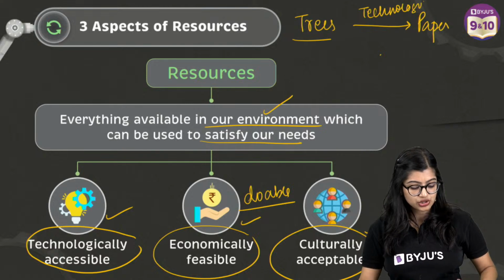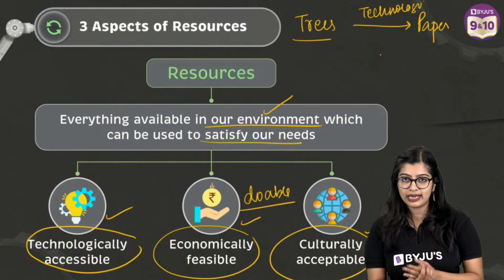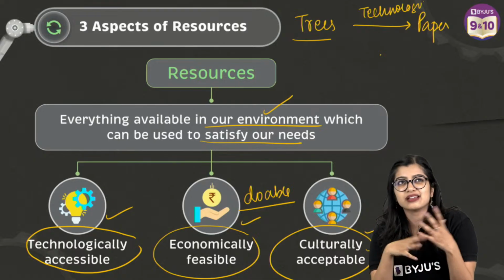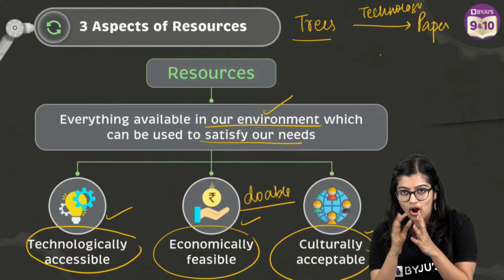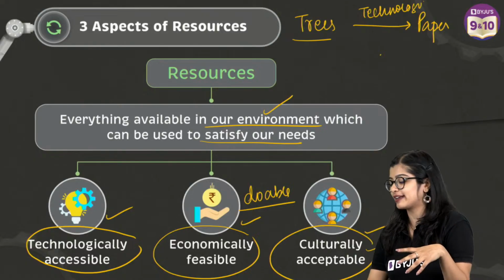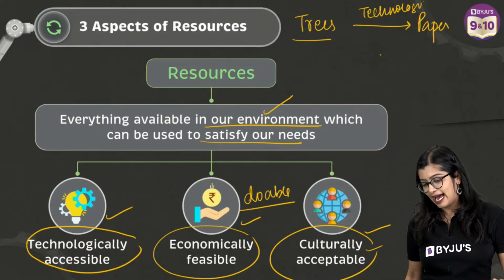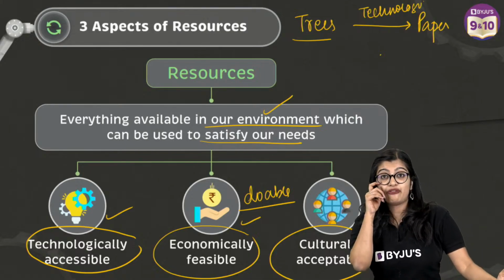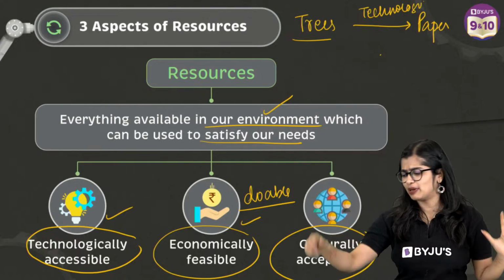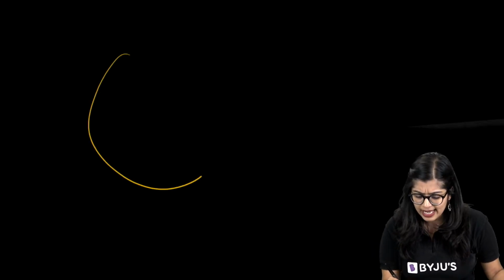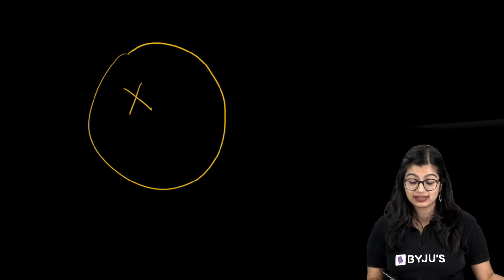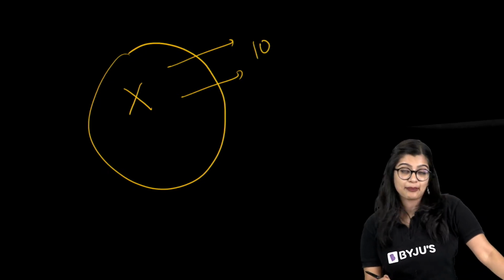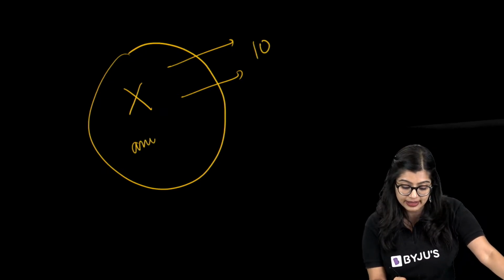So why should something be culturally acceptable? Now, let me give you an example. Now, across the world, right? I'm trying to find a more appropriate example, so as not to give you an inappropriate one. Let's imagine that there is some study which says that, let's give a hypothetical example, from a hypothetical animal X, you can get maybe 10 times the energy that you will get from coal. I'm giving you a hypothetical example, right? Now, X is an animal here.